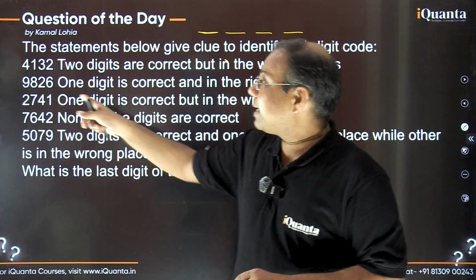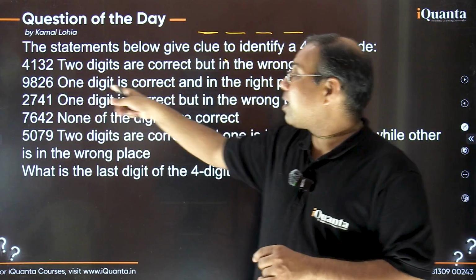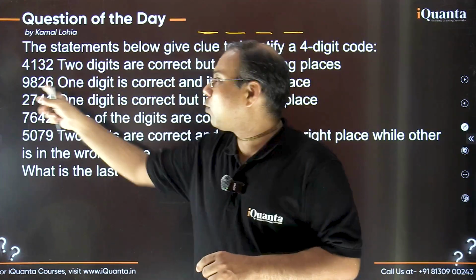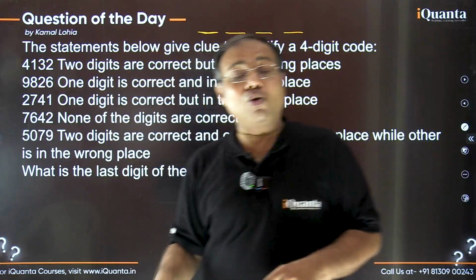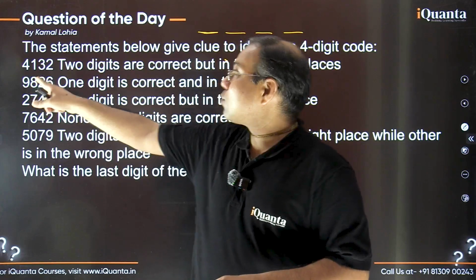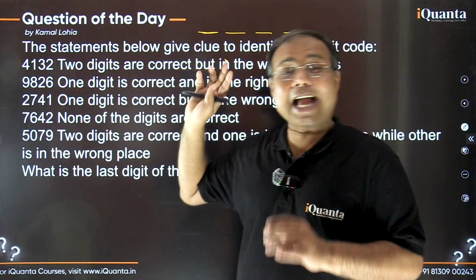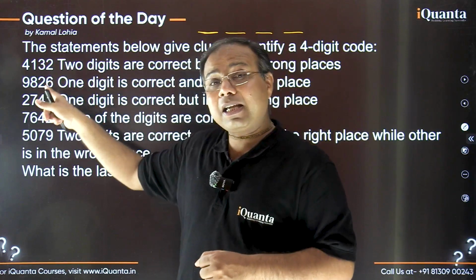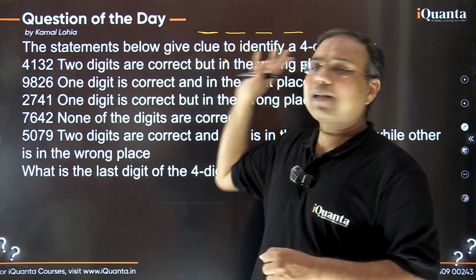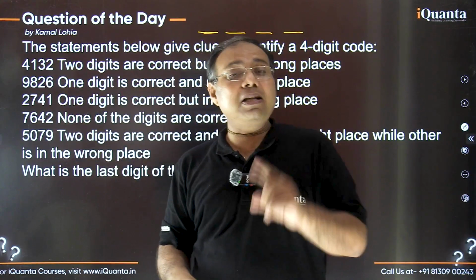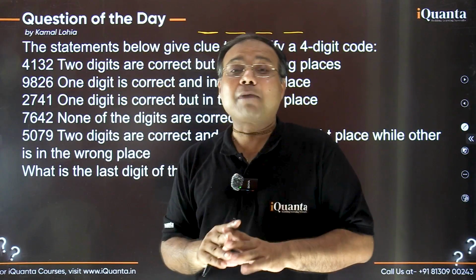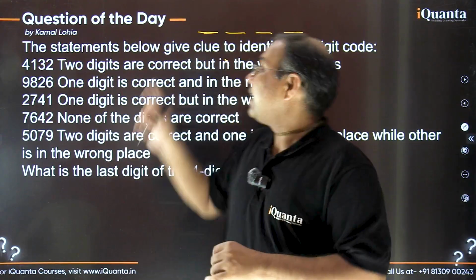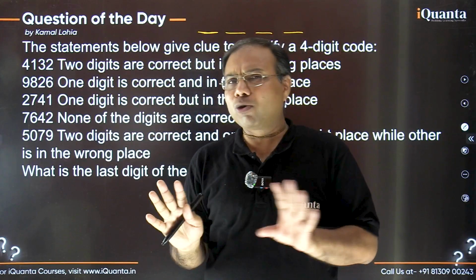Similarly, in the next number, it is mentioned that 1 digit is correct. That means out of these 4, only 1 digit is correct, and it is in the correct place also. So if that digit is 9, then 9 will certainly be at the first place in the actual 4-digit code. If 8 is correct, then 8 should be in the second place, right? But out of these, only 1 digit is correct and in the right place. And what about the remaining digits? They are not correct. That means they are not at all present in the actual 4-digit code. I hope you have got the idea, right?